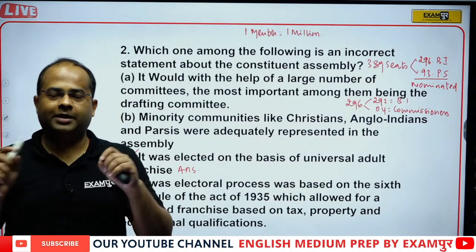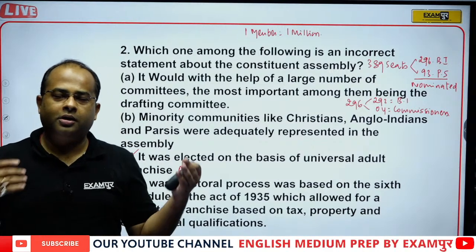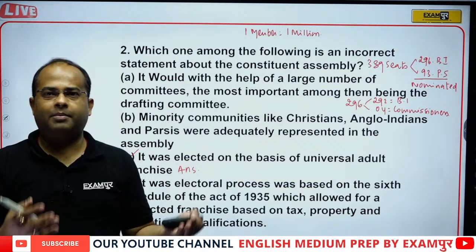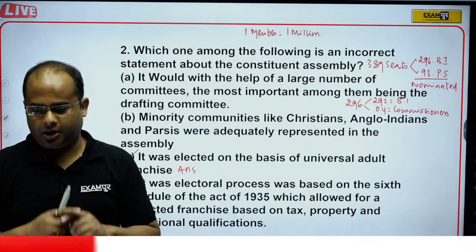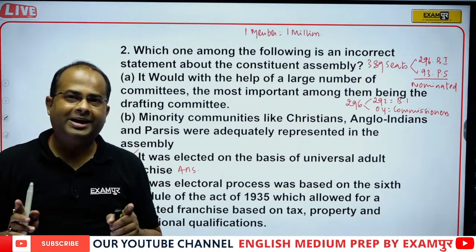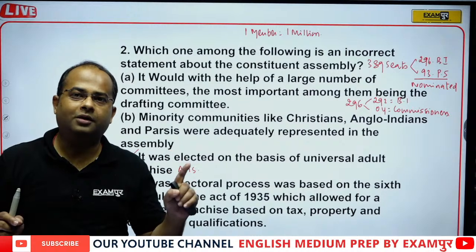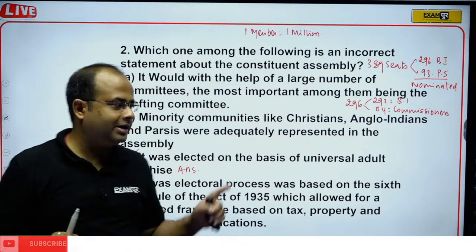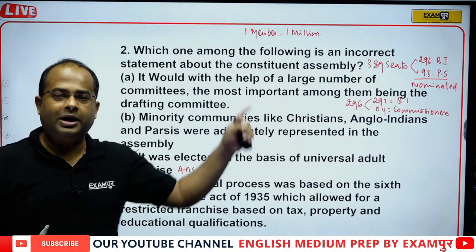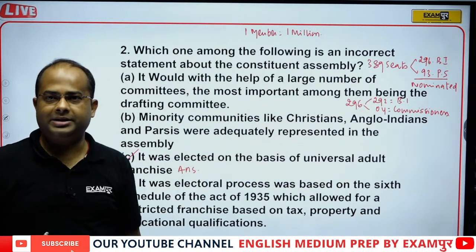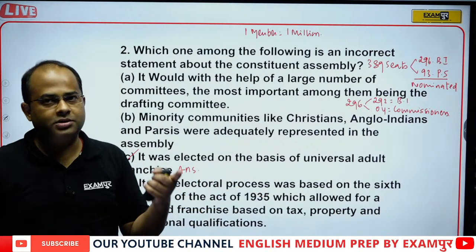At that point of time, educational qualification, your economic status, or whatever amount of tax you were paying to the British government, all were taken into account. So I hope, Vijay, it is clear. Educational qualification is not a feature of universal adult franchise. So universal adult franchise was not there in the election of the Constituent Assembly. All these things were features, but universal adult franchise was not a feature.